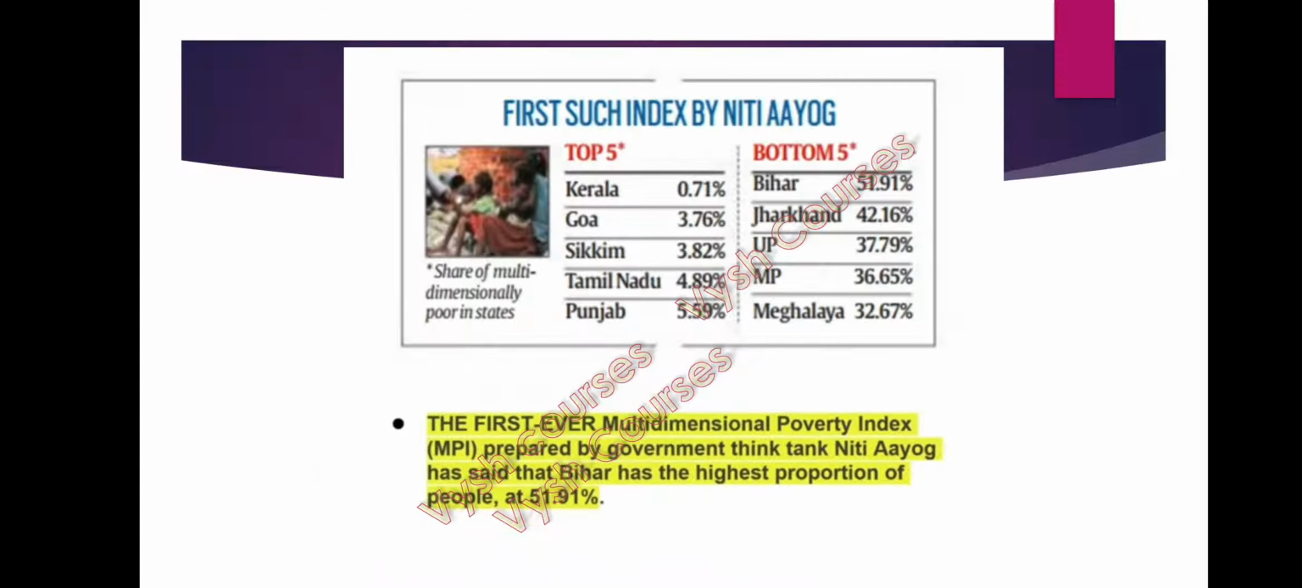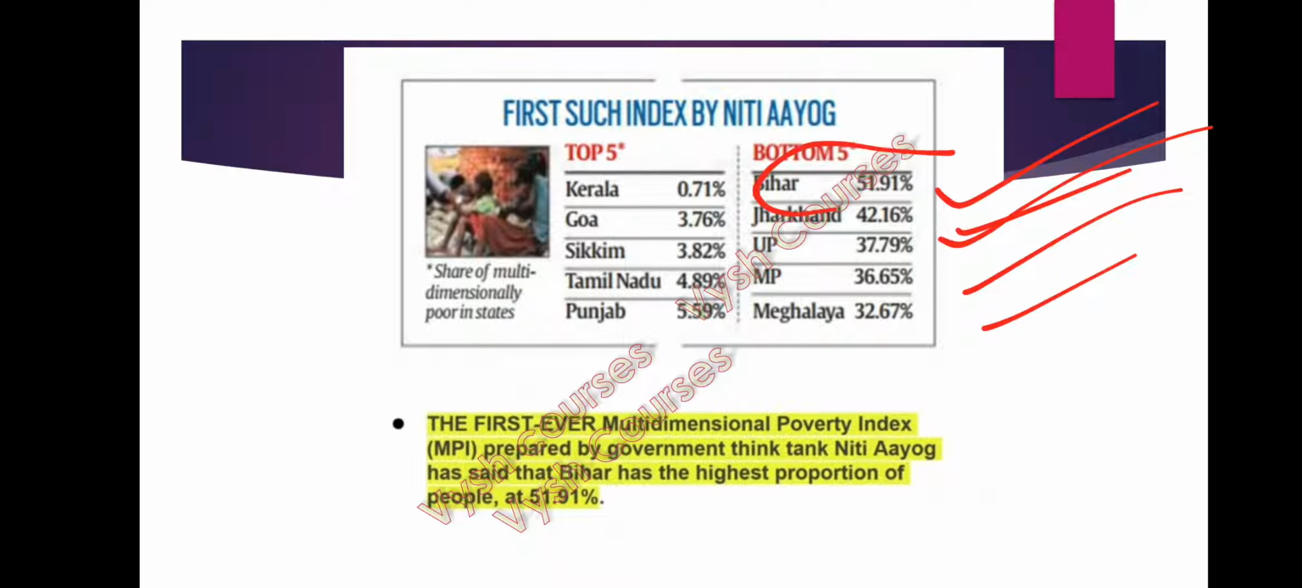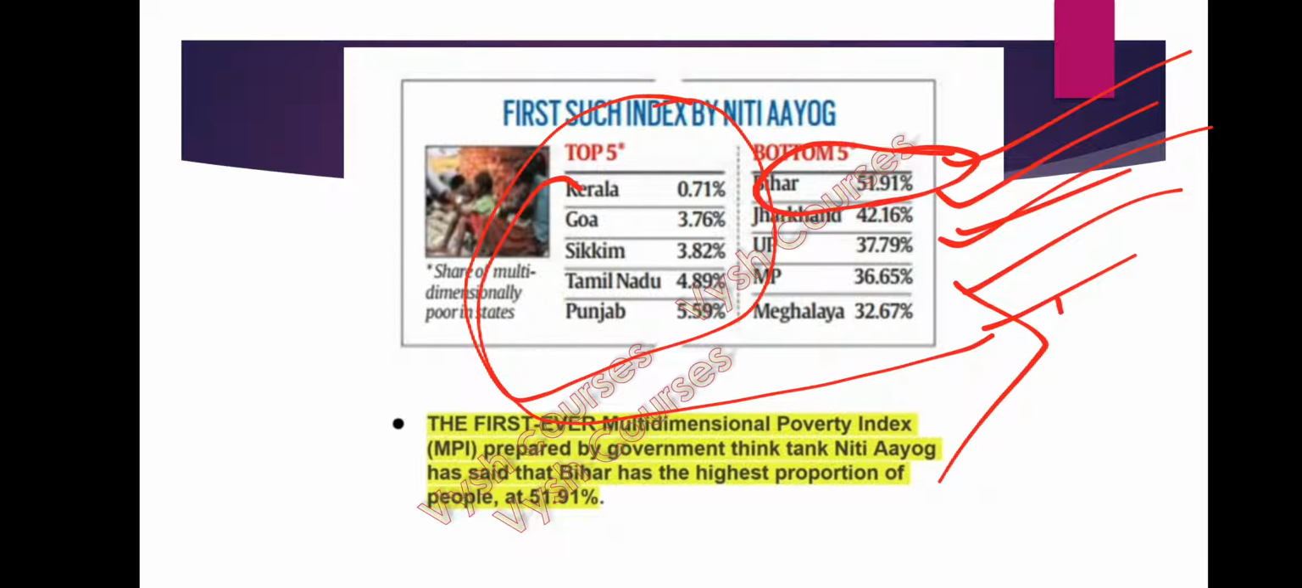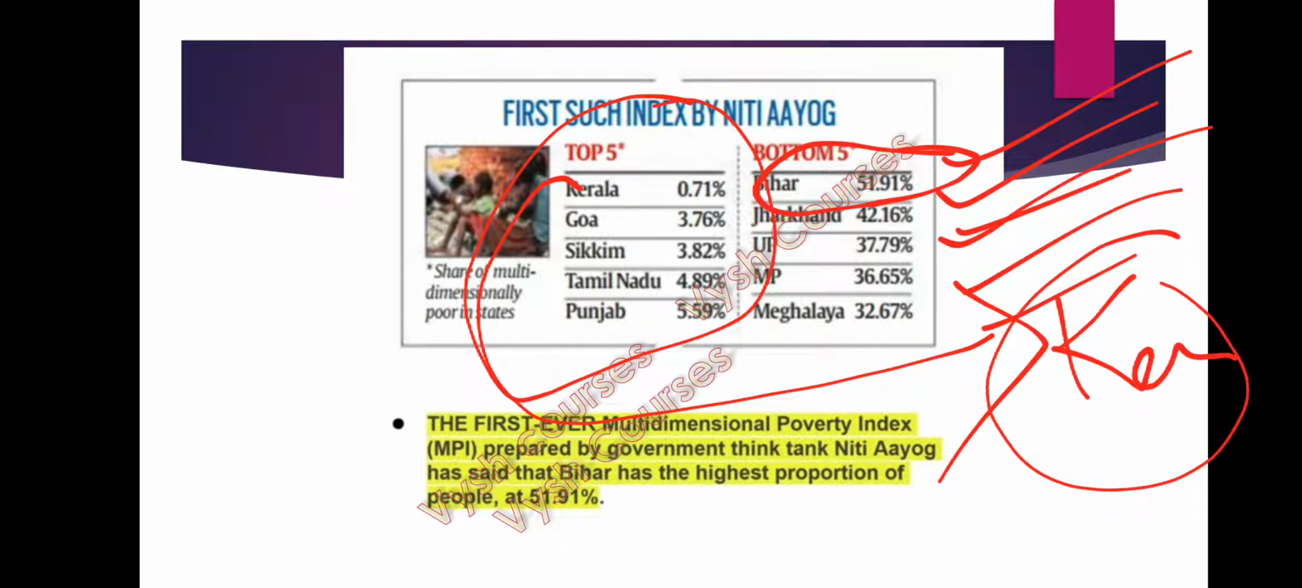If you see the details of the report, this is the first such index by Niti Aayog, and if you see the bottom states, the bottom is Bihar, next Jharkhand, UP, MP, Meghalaya. Bihar has more than 50% poor, and the best performance is by Kerala with 0.71%, followed by Goa, Sikkim, Tamil Nadu, Punjab.